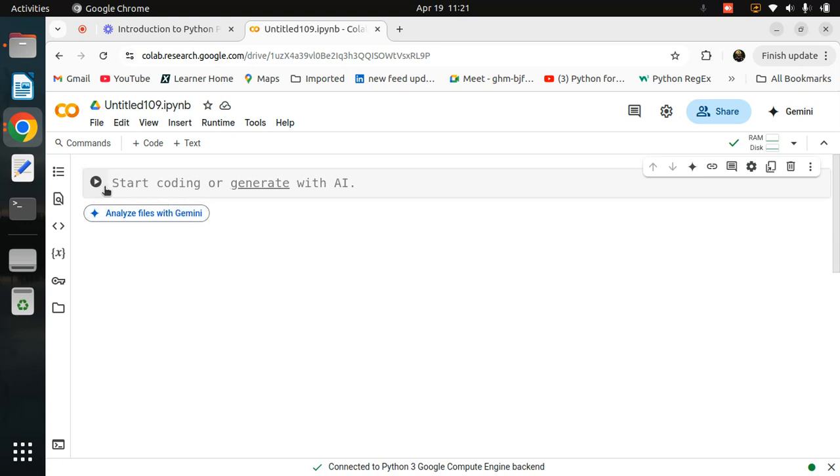Because if you click here only, it can't open the second cell; you need to go to the code and open it again. But what is the benefit of Shift+Enter? It will run that particular cell and automatically create a new cell. That's why the better way is Shift+Enter.